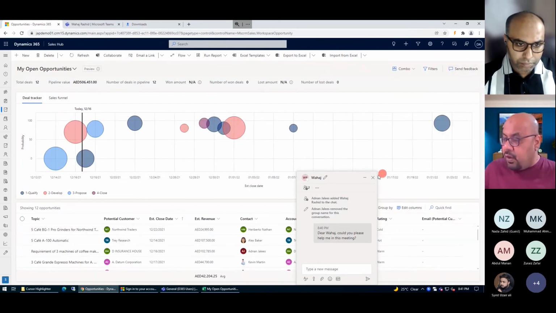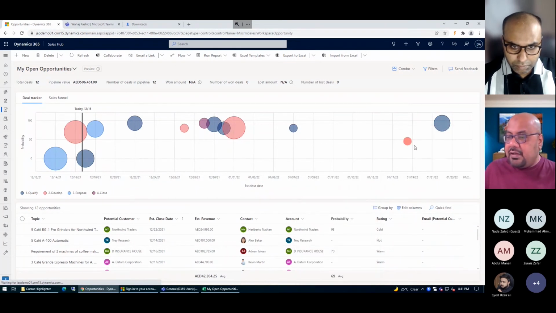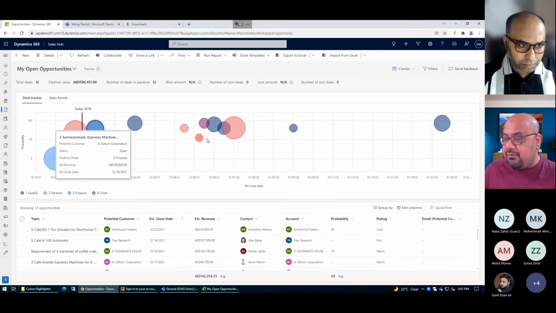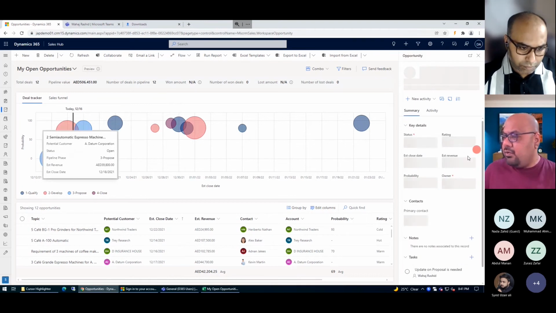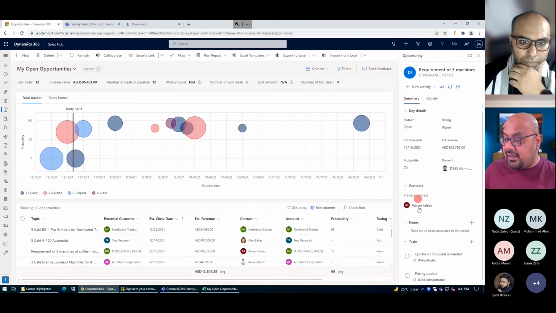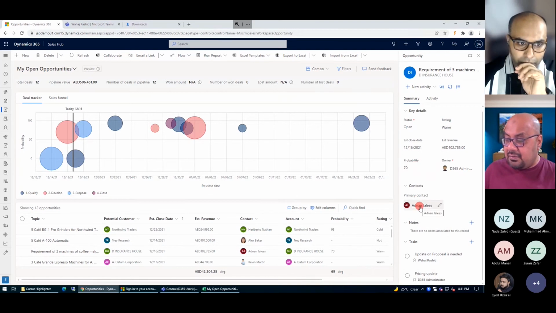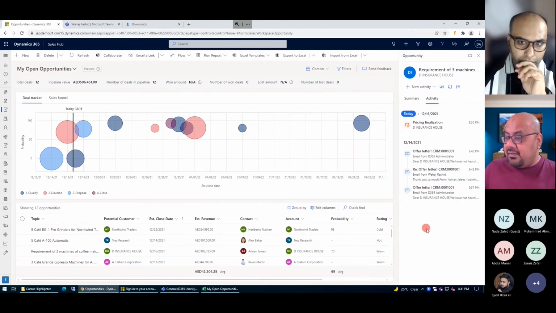Now, what we are going to do in this particular form, what are the other aspects that you can see here? You can see the complete visualization of what's happening. So let's take an example, and I'm just going to open one of the records we have created for sample purposes. And you can see the overall information that this particular lead is expected to close by today, the worth of this amount, who owns it, and what the activities are. Plus I can see the contact person here also. Also, I can see the complete list of the activities here. So I can see the conversation, what's happened.